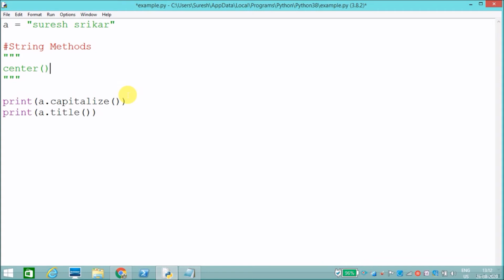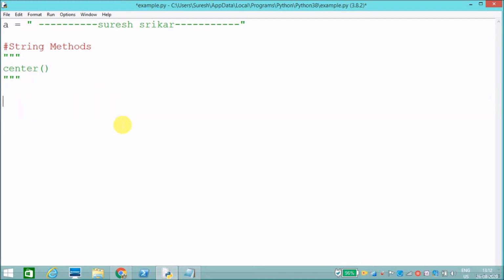It will pad the string with some other characters. For example, I need to make my string centered and enclose it with some other characters on the boundaries, so I can display my string like this. What you need to do for that is use the center method. Let's do that with an example.